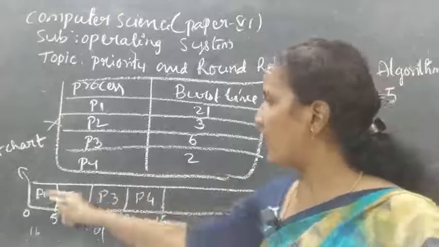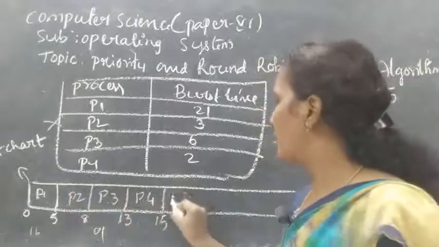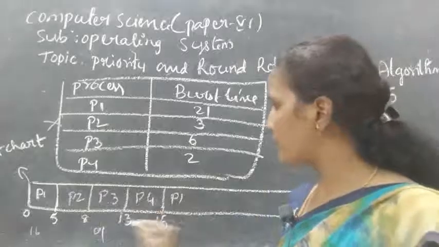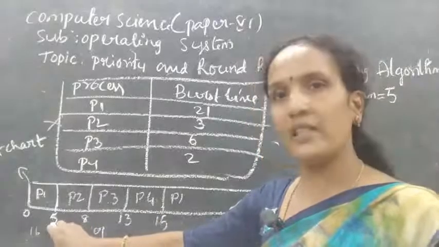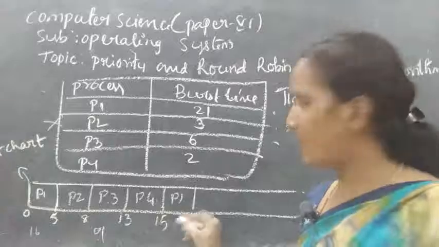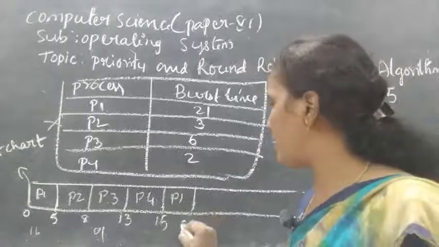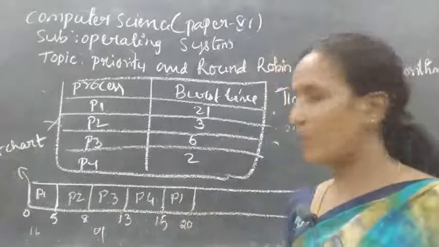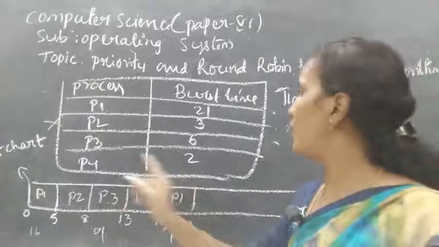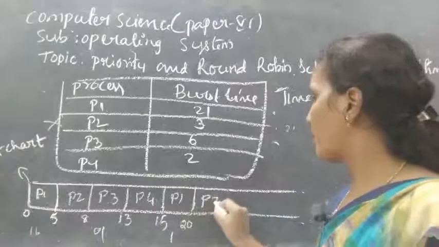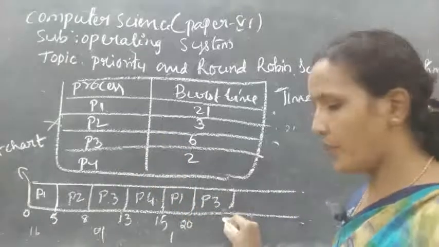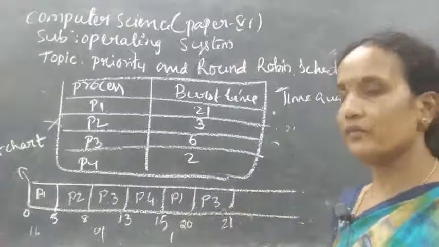So after P4, again P1. P1 has executed only 5 milliseconds, and the remaining is 16. Out of 16 I am giving again 5, so here it is 20. 1 more millisecond is left. Now come to P3. How much time is left for P3? Only 1. So 20 to 21.